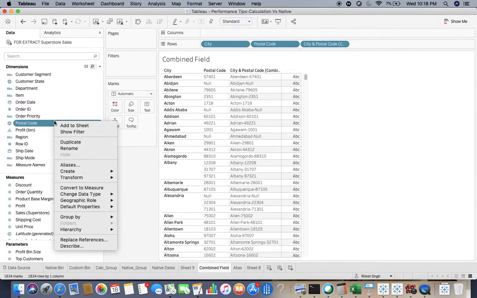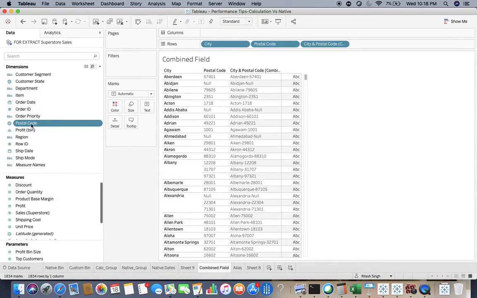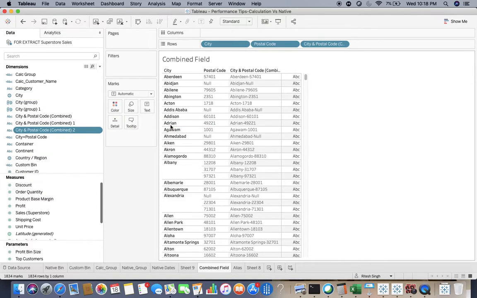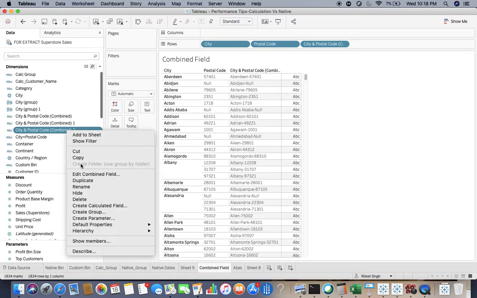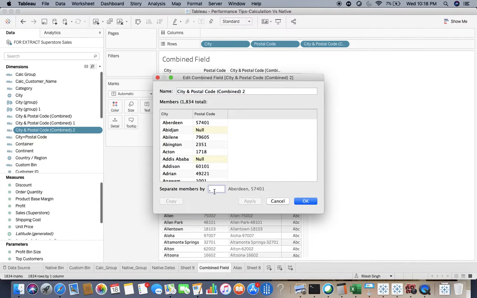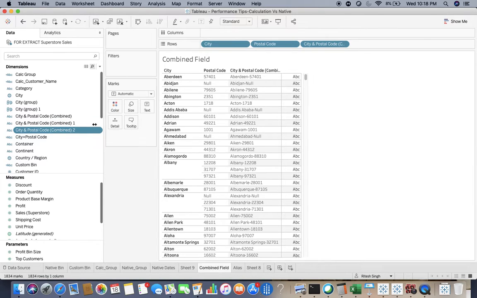So when you're doing this, I think you will have to, sorry, in this case I'm using Mac. So in your case, if you're using a Windows machine, you'll have to click on something else. So I'm using command option over there, and I can create a combined field. So that is the combination of city and postal code. But what about the delimiter in between? Instead of dash, comma, or full stop, whatever, I can go and edit the combined field, and I can put it from my side. I can say whatever I want, right? I already have that field with me, and I have just dragged it over there. So I have the same result.